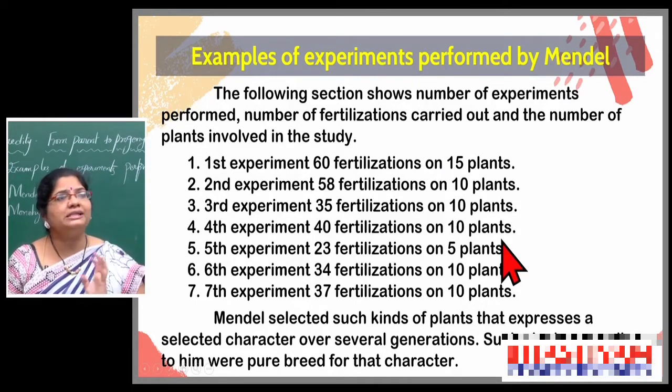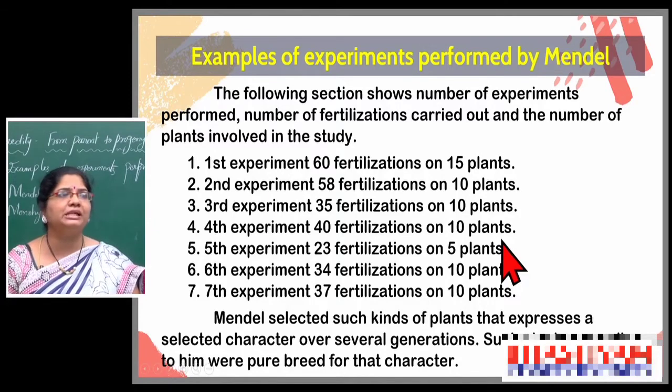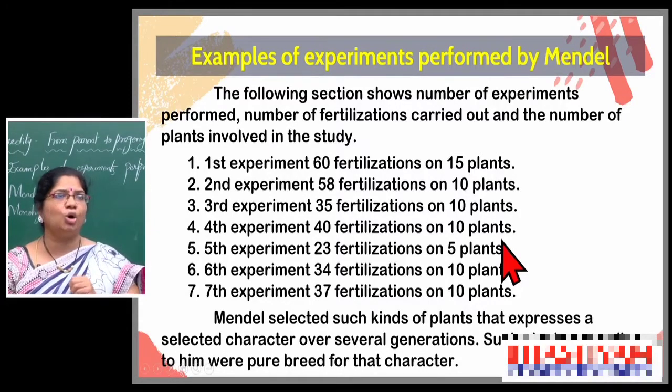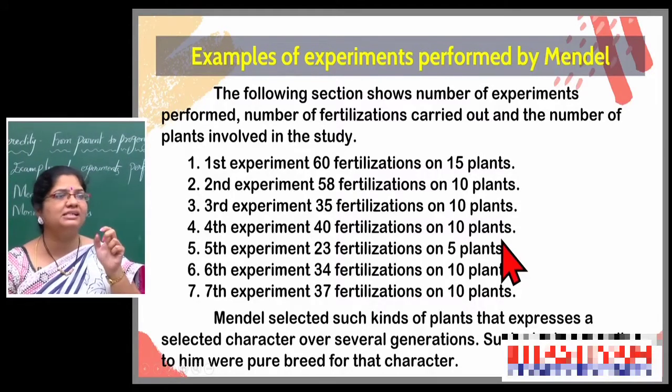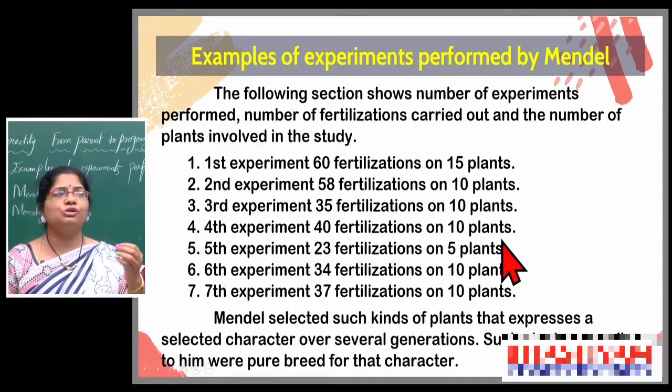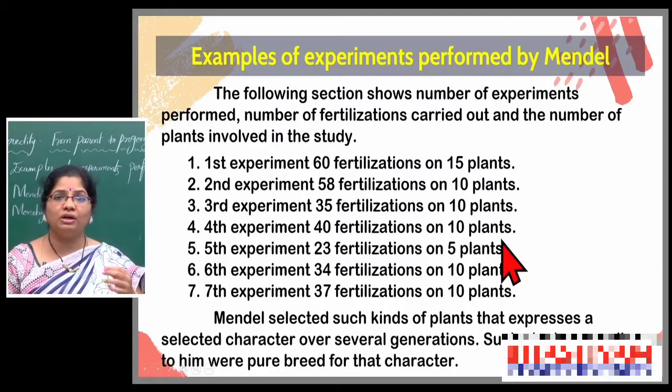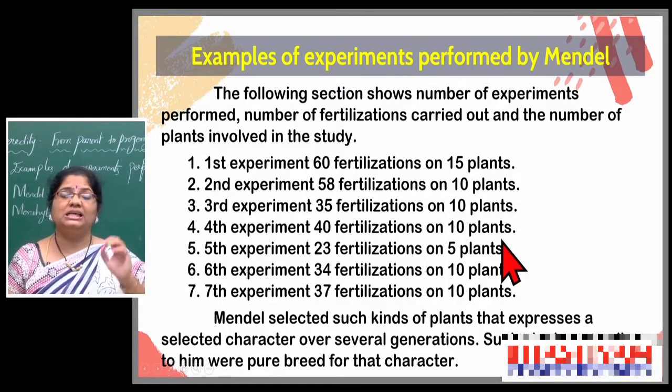The following section shows the number of experiments performed, the number of fertilizations carried out, and the number of plants involved in the study. So many plants are involved. Already at the start I mentioned he used 10,000 plants for his experiments. All are pea plants.